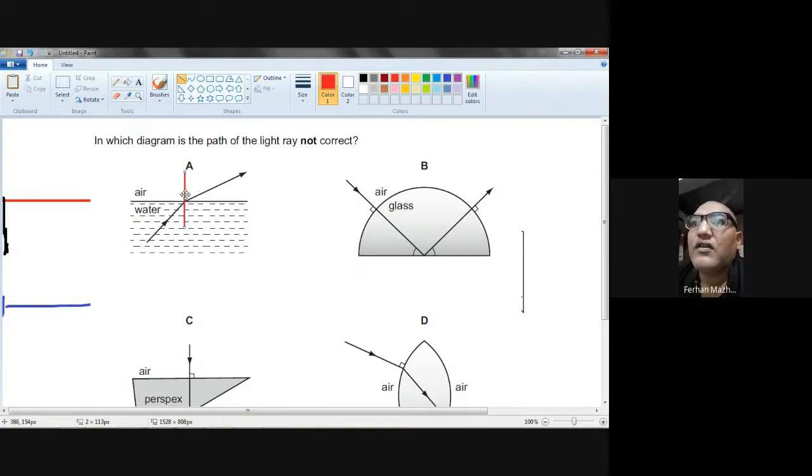Okay. Now here the light entered into the glass. It makes a 90-degree angle with the surface, so there will be no deviation. When the light enters another medium and makes a 90-degree angle with the surface, the light does not change its path. Here the total internal reflection has taken place.